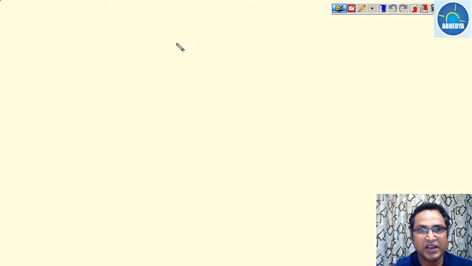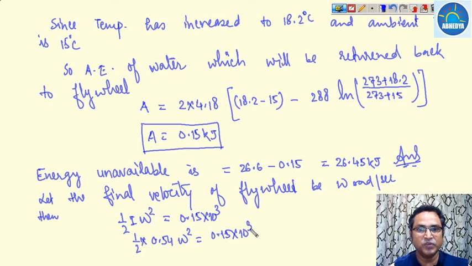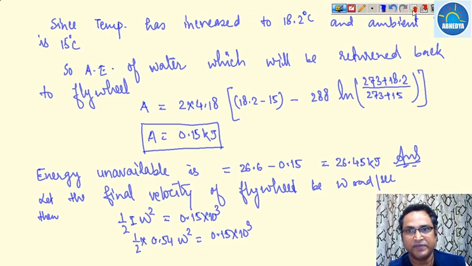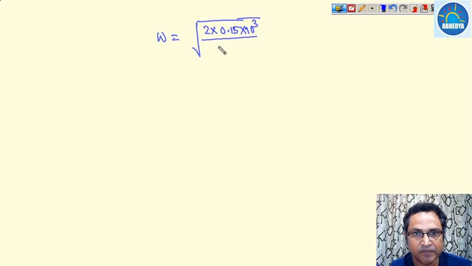Once you calculate, omega is equal to the square root of 2 into 0.15 into 10 raised to the power 3 divided by I, which is 0.54. This much radian per second.